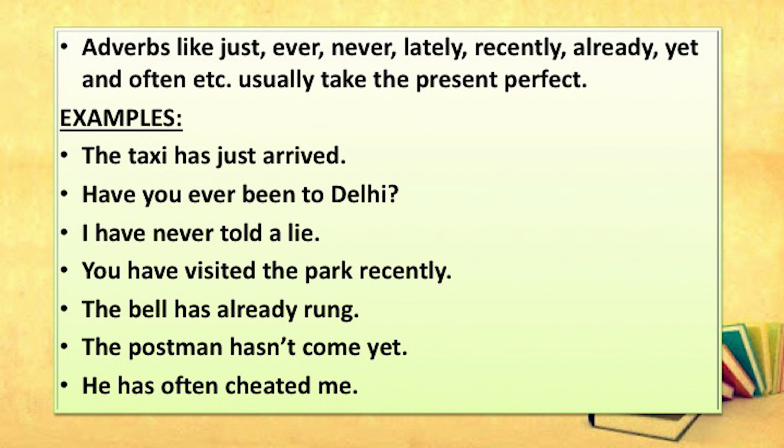So, mark how has or have are followed by the third form, the en form of the verbs in each case, expressing present perfect. Taxi has just arrived, ever been, never told, you have visited, the bell has already rung. In this way, for such adverbs, we use present perfect in the sentences.